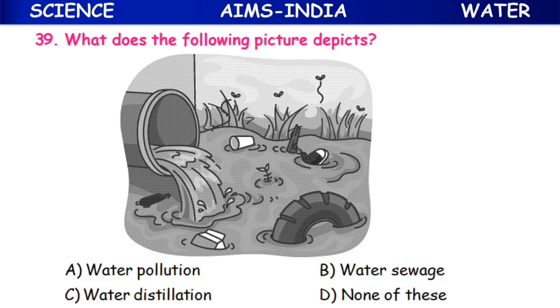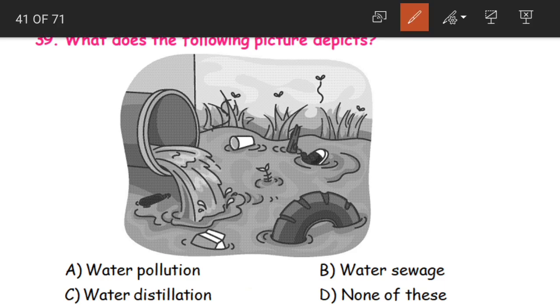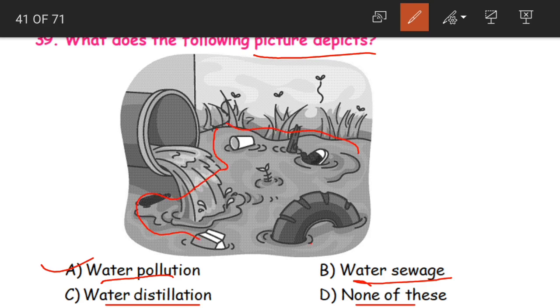39th question, children. What does the following picture depict? Either water pollution, water sewage, water distillation, or none of these. So what is the answer, children? It is water pollution. You can see this is a water body, maybe a river, a lake, or a pond.